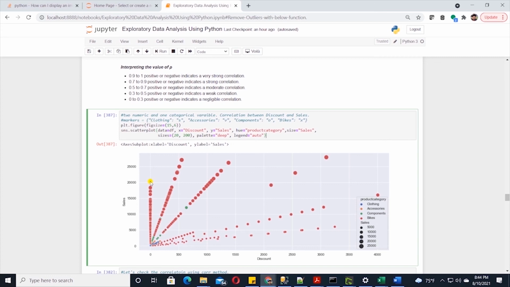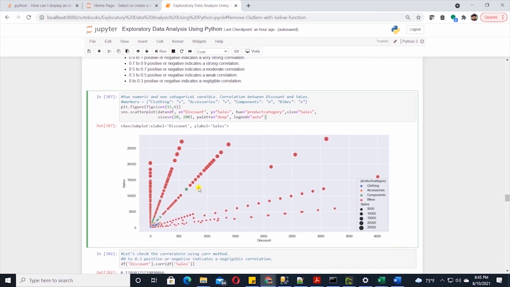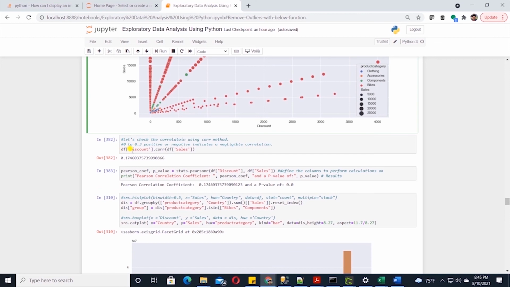At 0 discount, we see a high volume in sales. In other cases, we have offered substantial amount of discount on our items, but the sales volume is not that high if we compare this to a lower discount amount. So we can conclude that the discount does not have a strong correlation and it does not impact the sales as much.